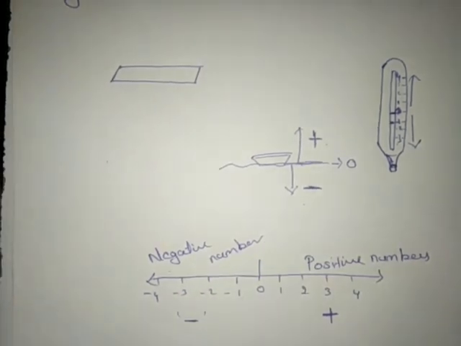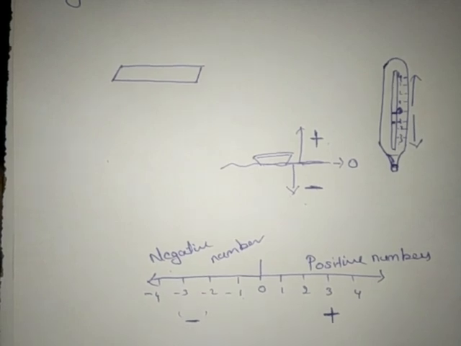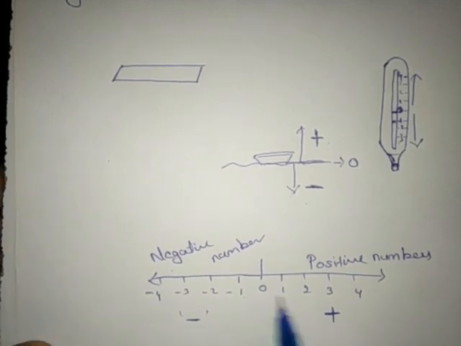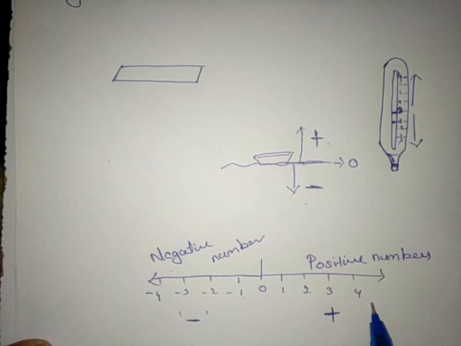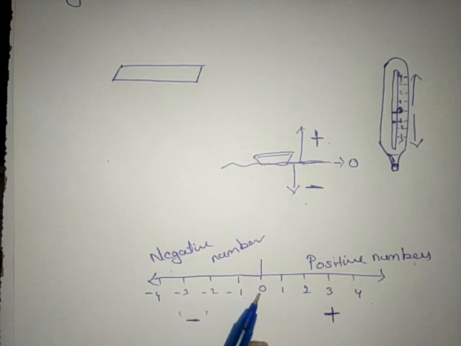Once again I will repeat. The numbers which are present right to the 0 are called positive numbers. And the numbers which are present left to the 0 are negative numbers.